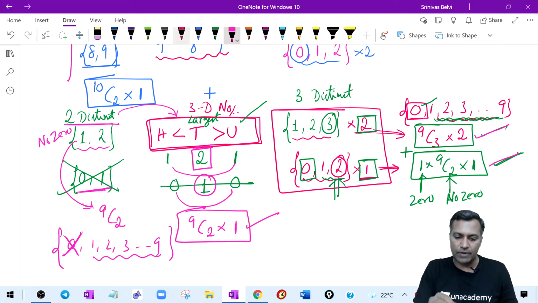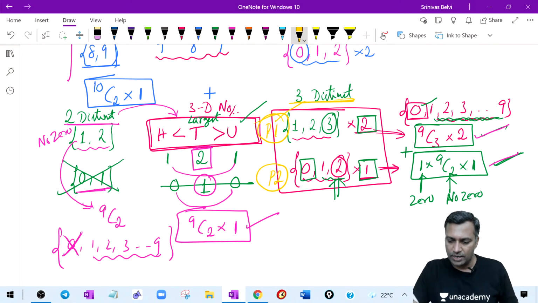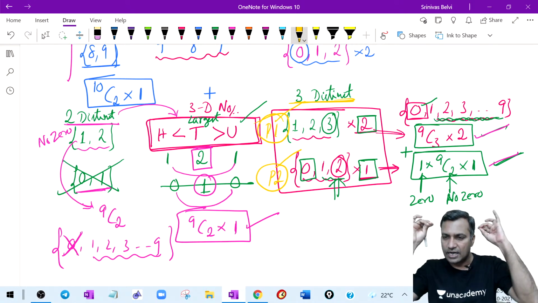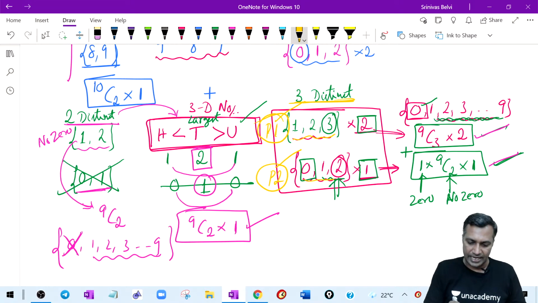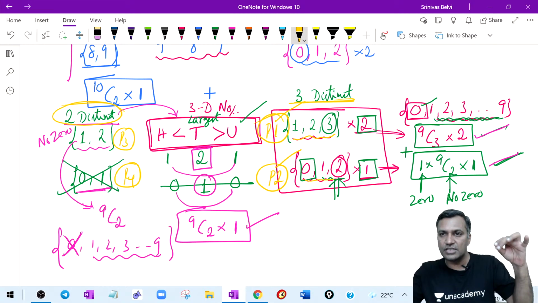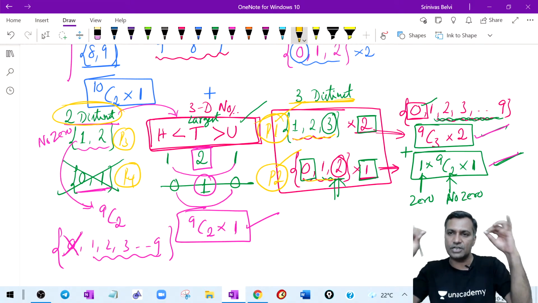Your thinking gets divided into 4 parts every time. What are the 4 parts? This is the first part, part 1. Your thinking always gets divided into 4 parts without doubt. This is the first part here and the second part here. What are the 2 parts? 3 distinct digits: part 1 and part 2, considering having a 0 in the sample size and having no 0 in the sample size. Again, you come to the two distinct digits. Then you will say that there is a part 3 and part 4. Then you find out the answers based on each one of those parts and you add those up.